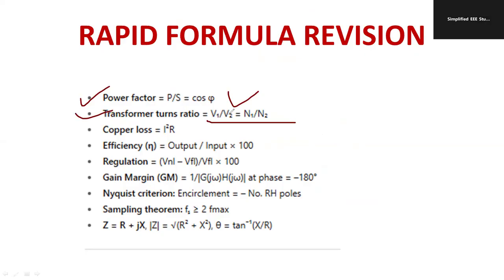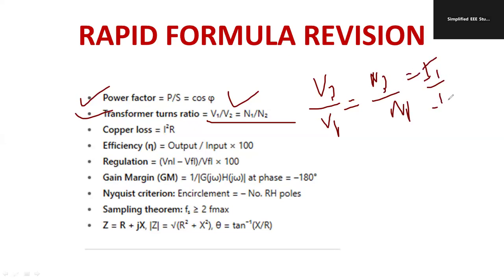Transformer turns ratio: you can write V1 by V2 is equal to N1 by N2. Otherwise, V2 by V1 is equal to N2 by N1, which is equal to I1 by I2, and that is equal to K. Similarly, copper loss is I square R loss.